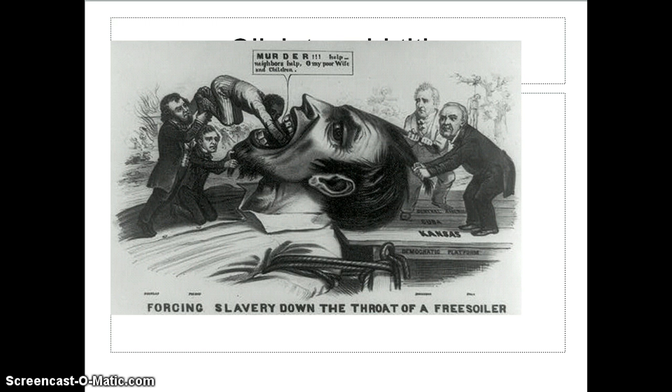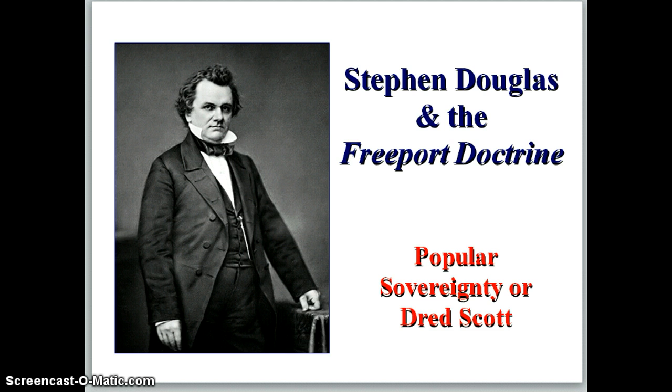This also carries over into the debate between Abraham Lincoln and Stephen Douglas. Stephen Douglas is forced to make a decision between popular sovereignty or Dred Scott, and this is pushed on him by Lincoln in these debates. In the Freeport Doctrine, Stephen Douglas says that if the people of a territory do not choose to enforce slavery, no matter what the Dred Scott decision says, slavery will not exist in that territory and popular sovereignty will reign supreme. This causes many Southerners to turn away from Stephen Douglas and ultimately splits the Democratic Party into two,